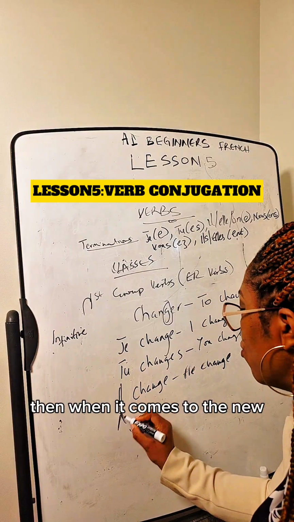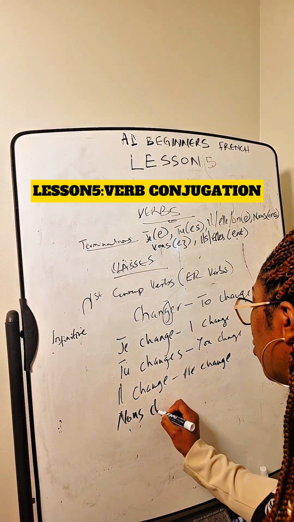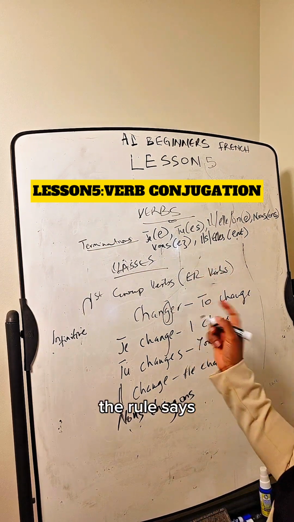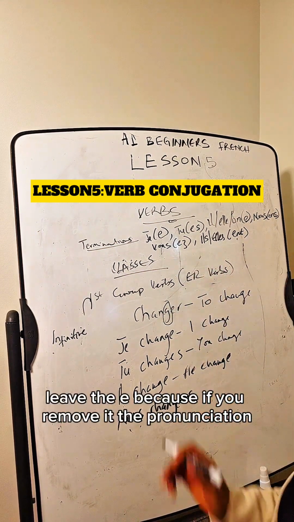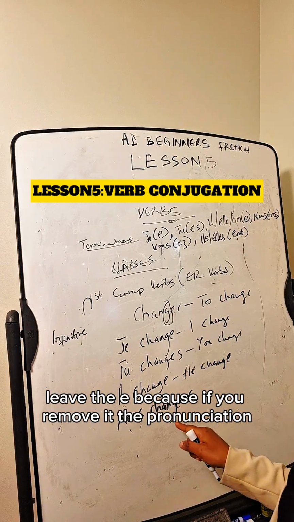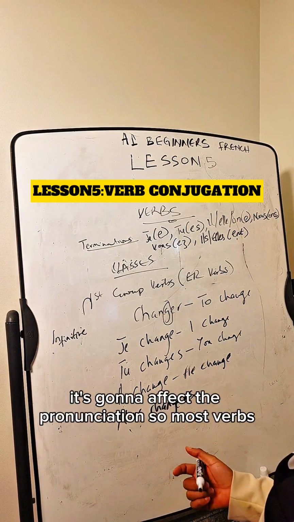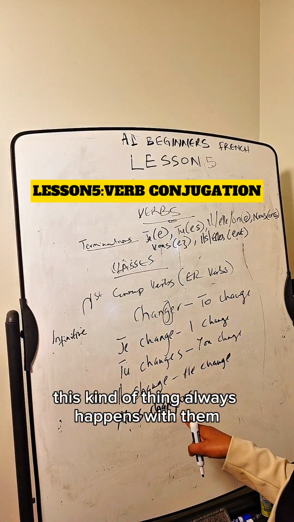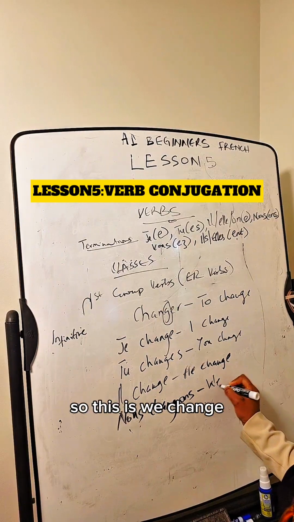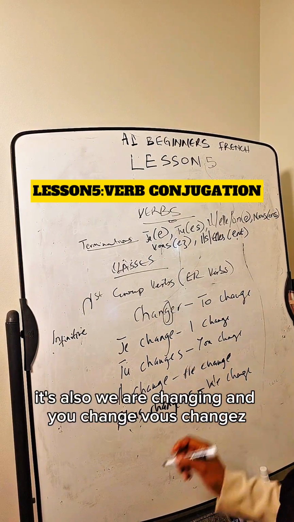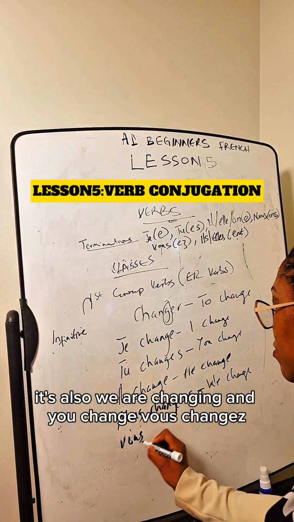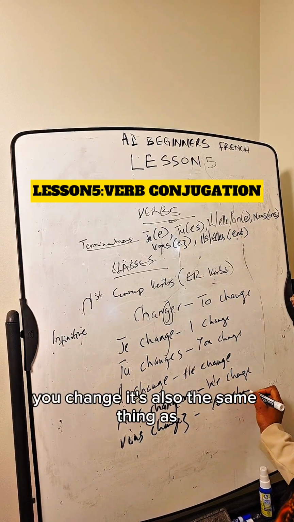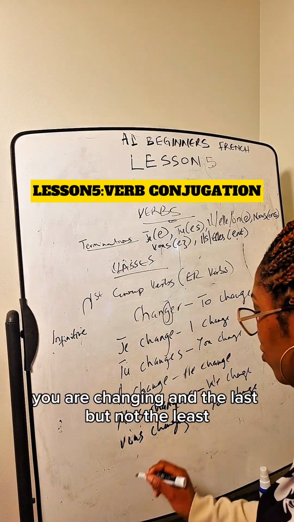Then when it comes to the nous, we will not do this and add ONS. The rule says leave the E, because if you remove it, it is going to affect the pronunciation. So most verbs in French that have got G before ER, this kind of thing always happens with them. So this is we change. It's also we are changing. And you change, vous changez. You change is also the same thing as you are changing.